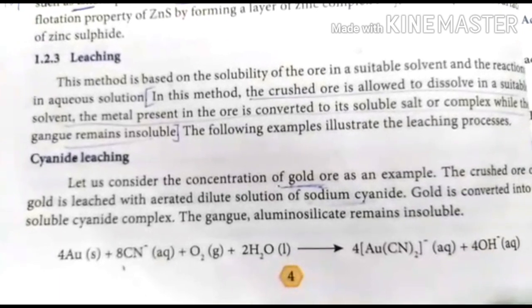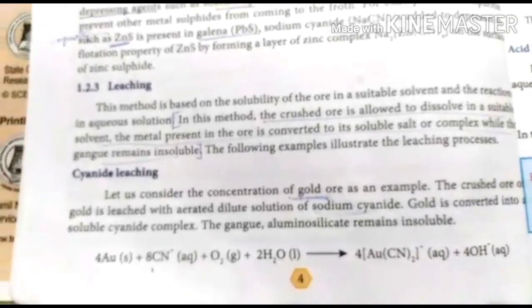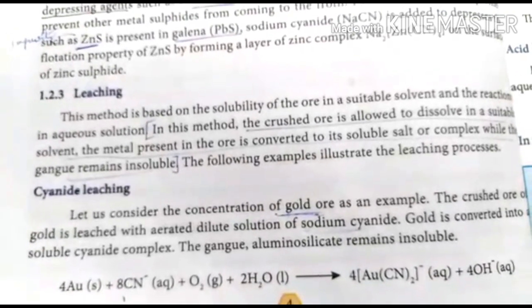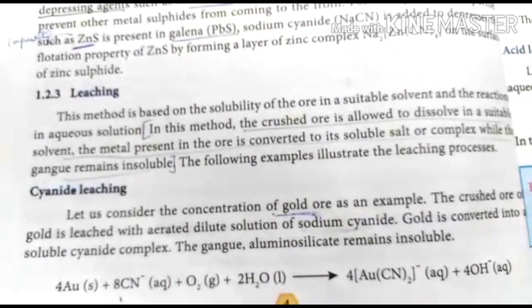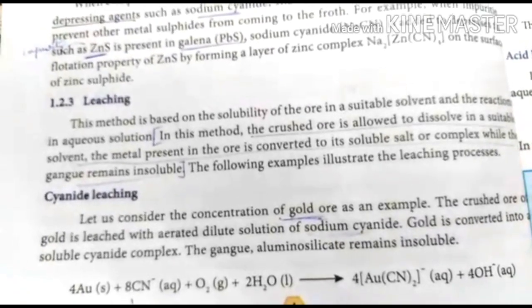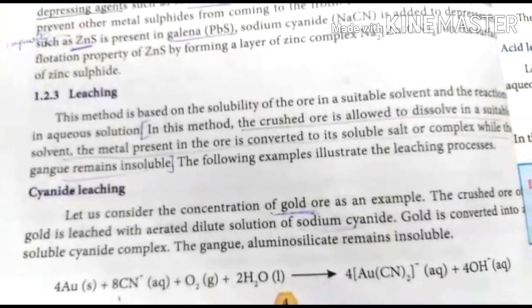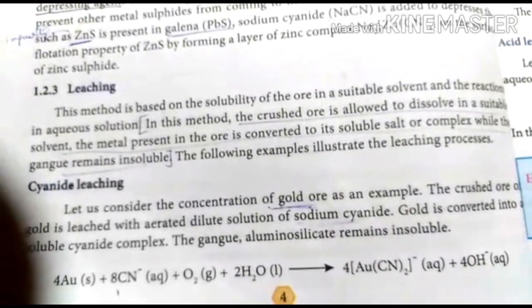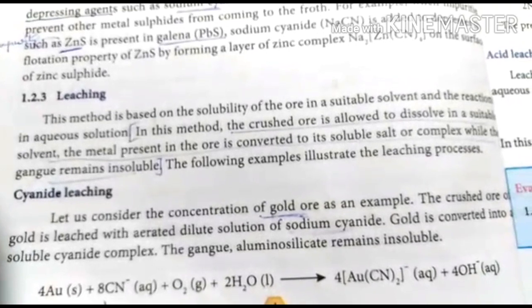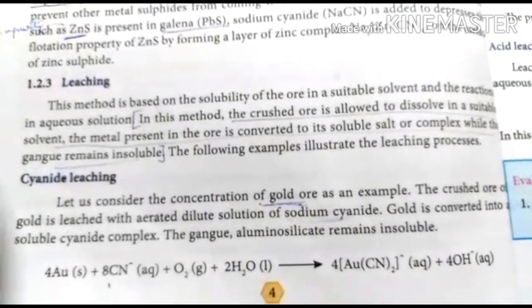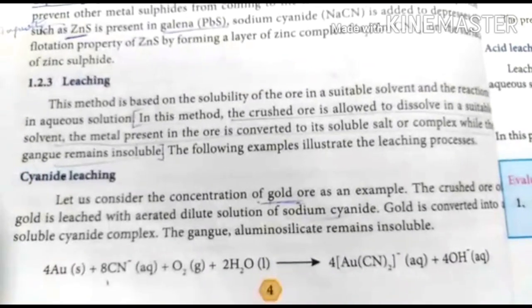Next method is the leaching method. In leaching, first the concentrated ore is mixed with a suitable solvent. Once you mix that ore with the solvent, a soluble salt or complex is formed. Then the gangue remains insoluble. So you have to remove that soluble salt or complex. The ore is mixed with the suitable solvent, it forms a salt or complex, and that is removed.